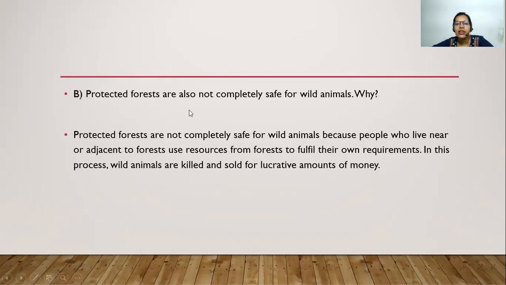Now, protected forests are also not completely safe for wild animals. Why? Because the people who are living nearby or adjacent to these natural forest areas have their own requirements. So in this process sometimes they kill animals and take the skin or the teeth of the animals. For example, elephants' teeth are taken to make ivory. The skin of the tiger is taken in order to get lucrative amounts of money.